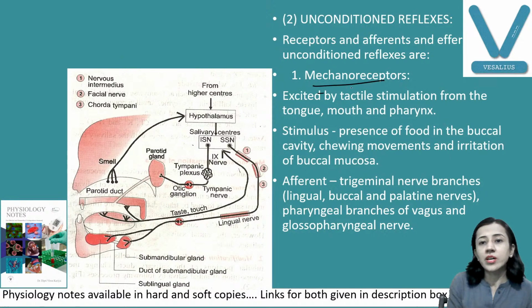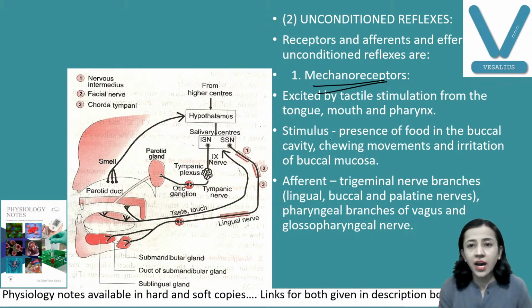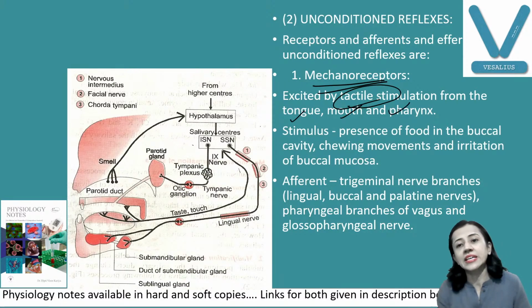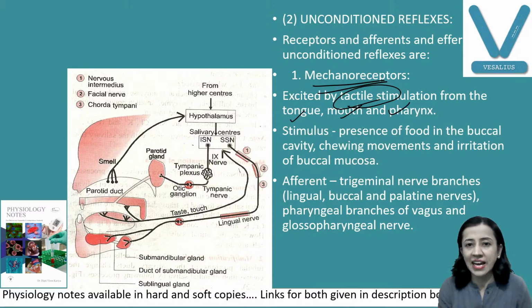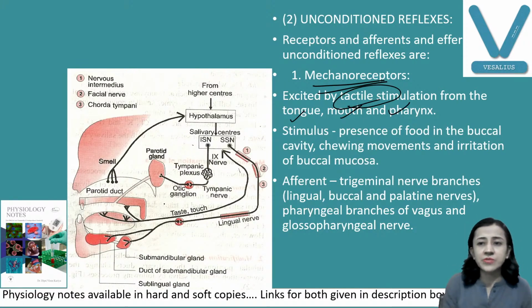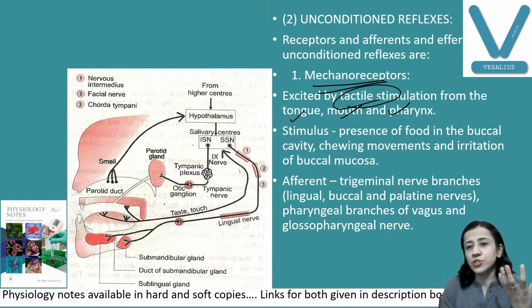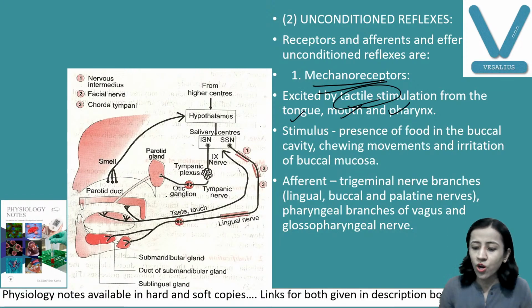Whenever food is in the mouth, there are tactile stimuli. Tactile stimuli come from the tongue, the mouth, the pharynx and all other areas of the oral cavity. These impulses are transmitted because of the presence of food in the oral cavity, because of the chewing movement, because of the irritation. All these are the stimuli.